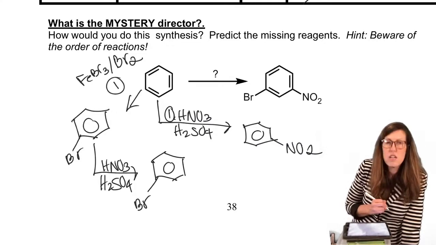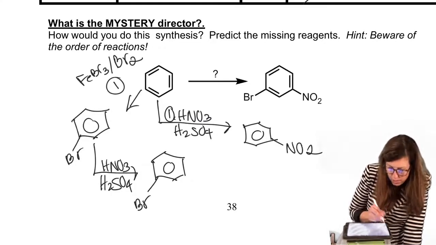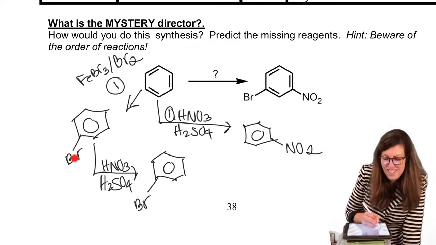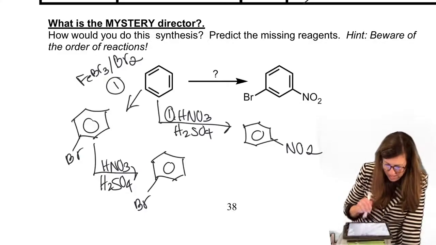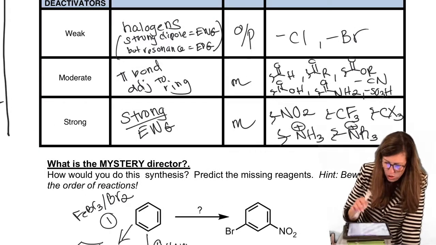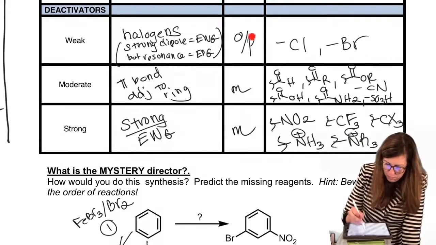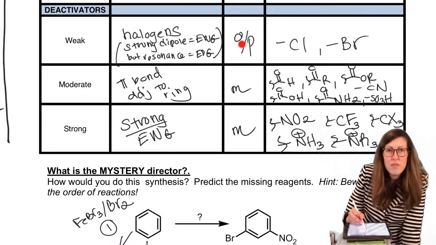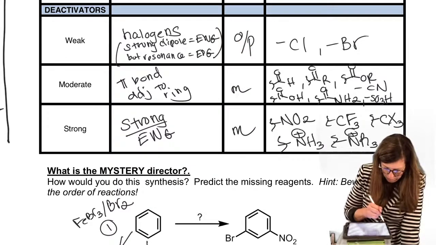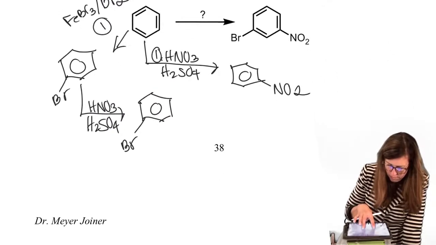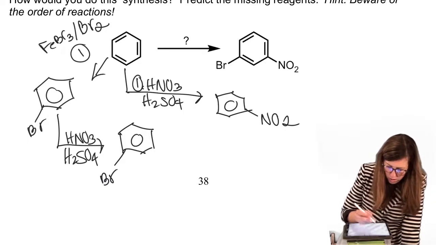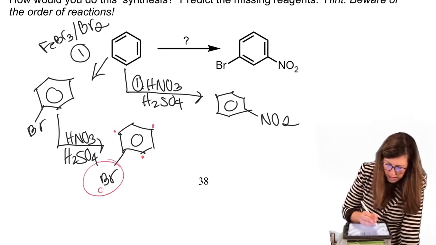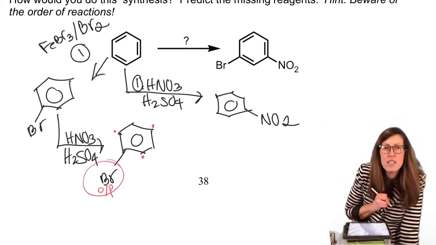Bromine was already on there. Now we have to say, okay, what does bromine like to do? Look at the chart. Bromine is off the chart now, an ortho-para director. We have to go ortho-para. We don't get a choice. So we can go here, here, or here. Because we're looking at that, and that tells us that we have to go ortho or para.